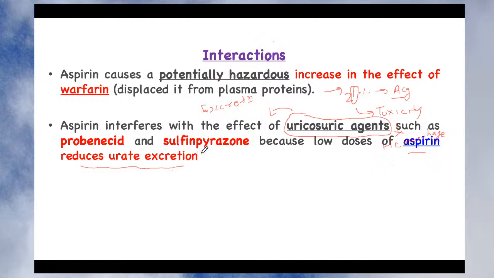If urate excretion is reduced, uric acid will again start accumulating in the joint and produce an inflammatory condition, or worsen the inflammatory condition. So aspirin should not be given along with uricosuric agents, especially in patients being treated for gout, where there is an increase in the level of uric acid.